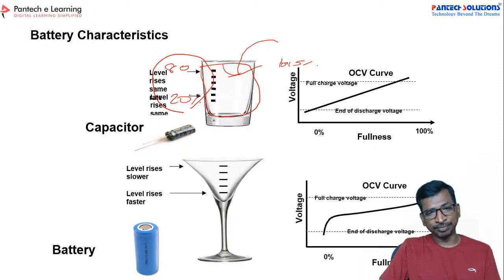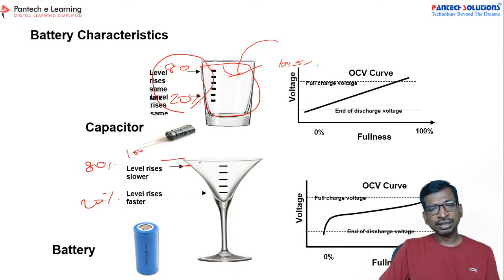Whereas in the battery system, let us assume 20%, and then assume 80%, and this is 100%. See here, this area is the energy storage area. For 100%, you get more area to store your energy.